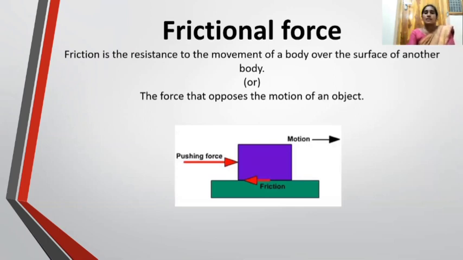Now, the second one is frictional force. Frictional force is defined as the force that opposes the motion of an object. Frictional force always acts on the body to stop it. It opposes the motion of the object. Means frictional force is always in the opposite direction of the motion of the body.